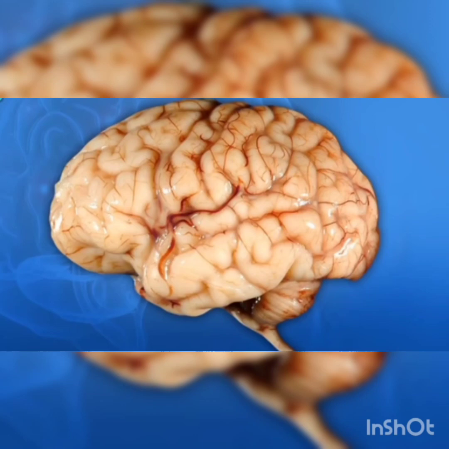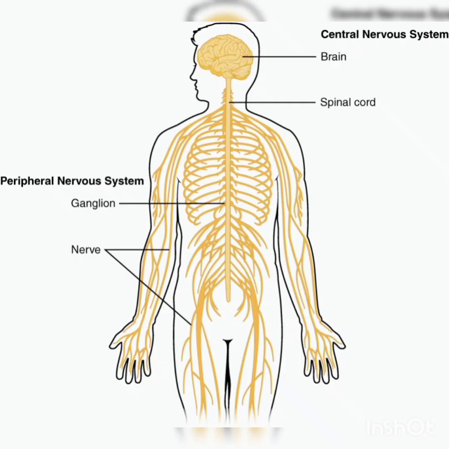The brain controls all the activities and it receives information from all the body parts and sends messages to them through the nerves. Nerves are like wires.